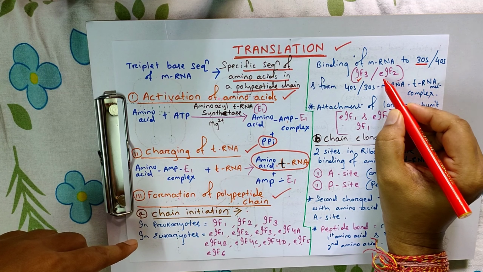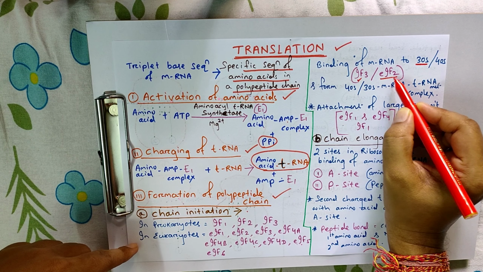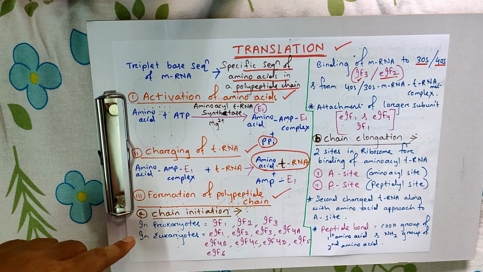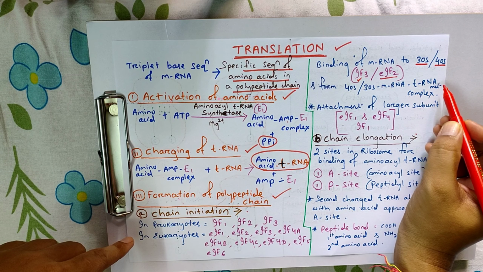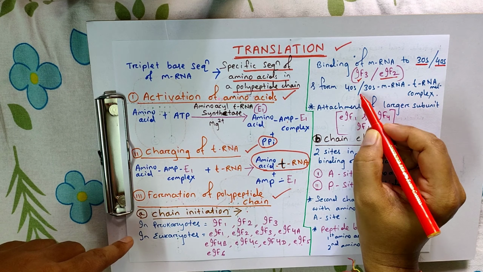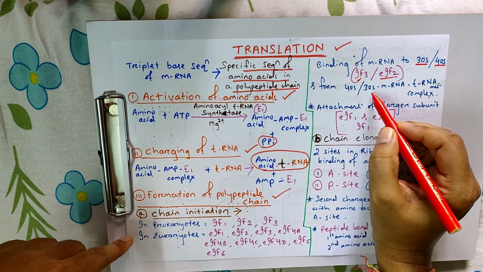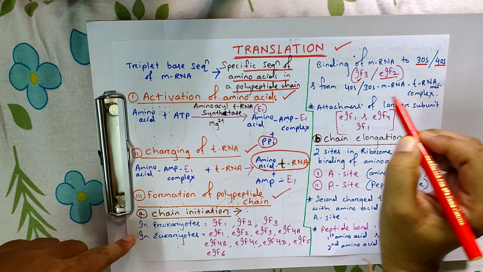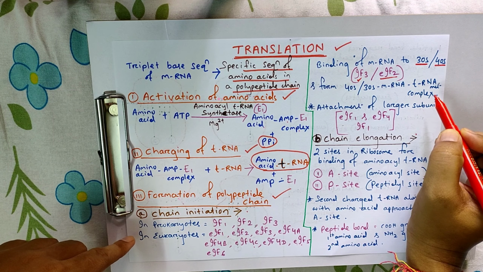Similarly, in eukaryotes, in the presence of eIF2, initiation factor, mRNA binds to the 40S. In case of prokaryotes, it forms the 30S mRNA tRNA methylated complex, while in eukaryotes, it is the 40S mRNA tRNA complex.